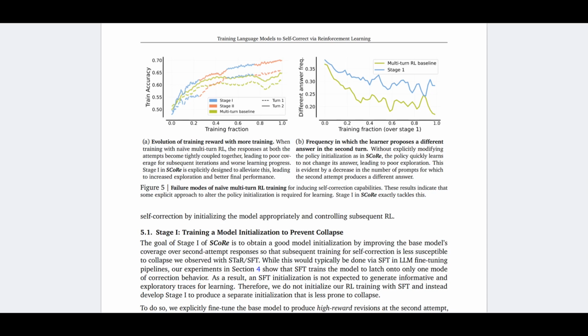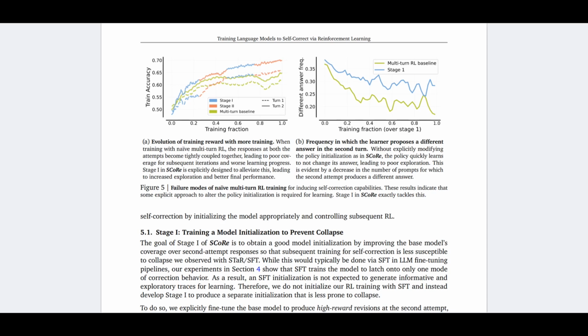However, on the right image, you can see the training progress leads to a different answer frequency, which is the y-axis. That means the frequency that the second round answer is different from the first round answer. It tends to decrease.